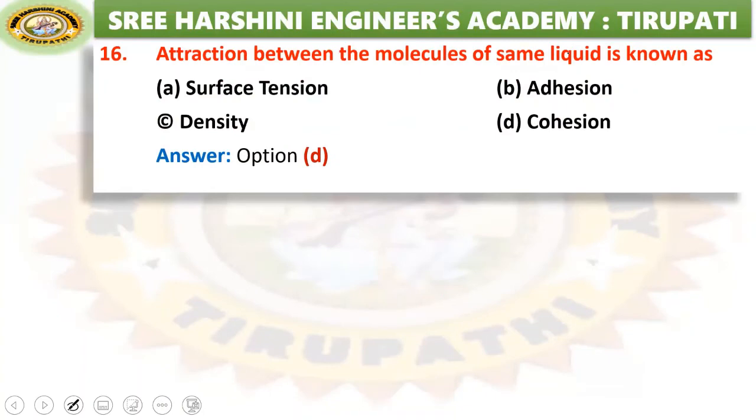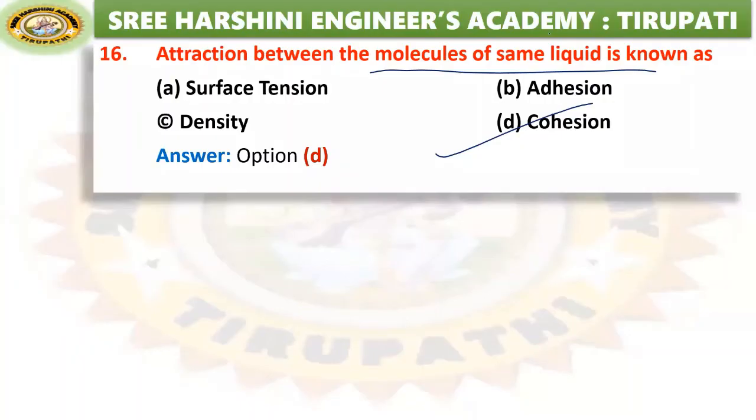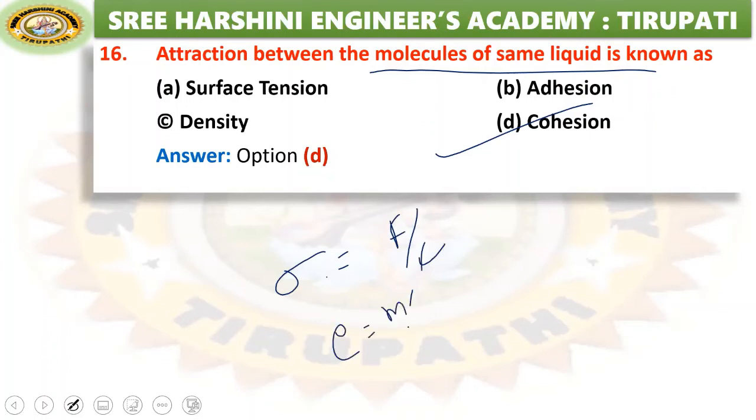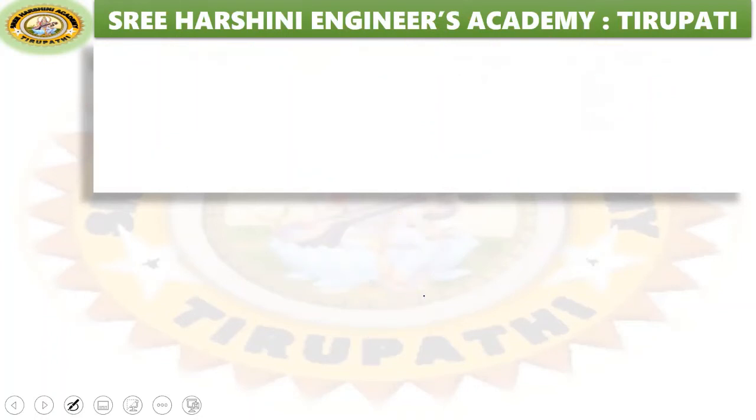Attraction between the molecules of the same liquid is known as cohesion. Attraction between the molecules of different liquids is adhesion. Surface tension is sigma, that is force per unit length, and density we already said is equal to mass by volume. Okay, these are all the properties of fluids.